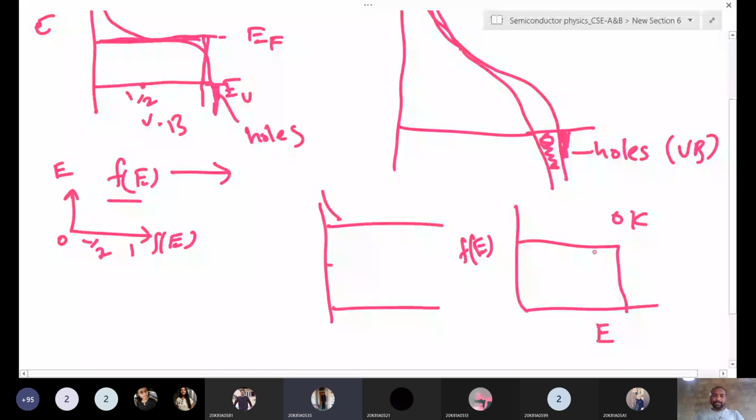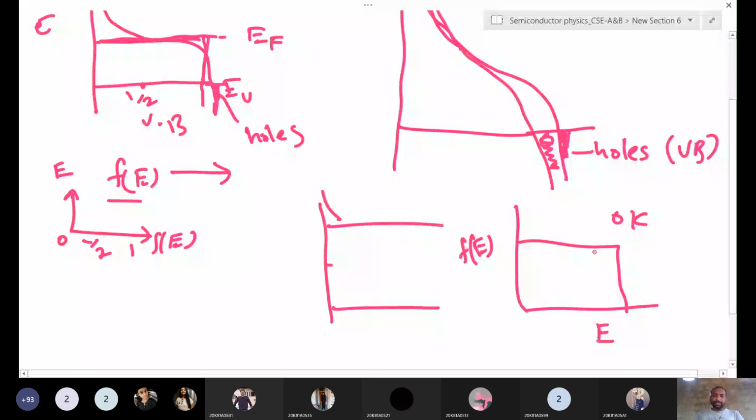Any doubt? Sir, can you explain this graph once more, sir? Okay, yes, sir. So here, see, please mute. I will explain. Just a second, I will explain this.